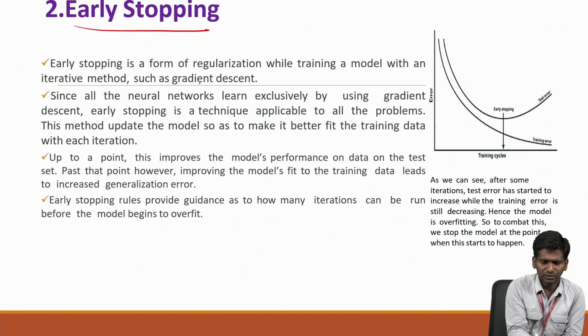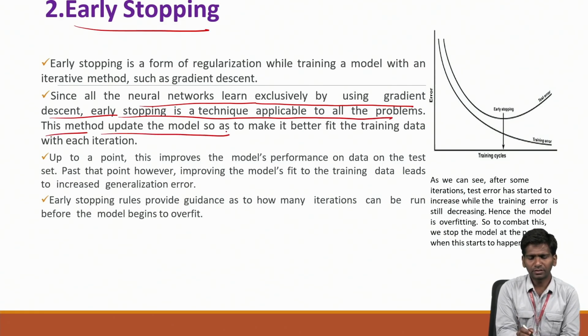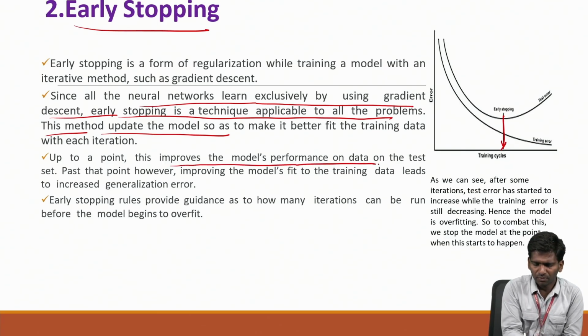Early stopping: since all neurons learn exclusively by using gradient descent, early stopping is a technique applicable to all the problems. This method updates the model so as to make it better fit the training data, up to some point, and then we stop. This improves the model's performance on the test set. If you stop at a particular point, that will be a better approach, I can say, rather than only improving the model's fit to the training data.